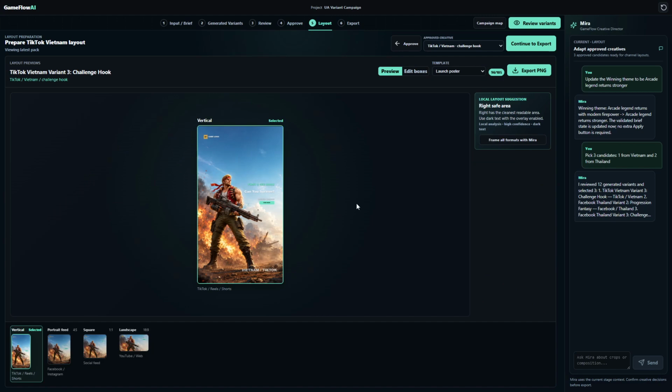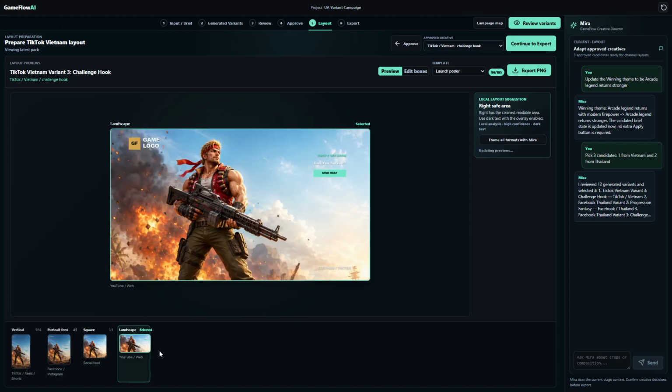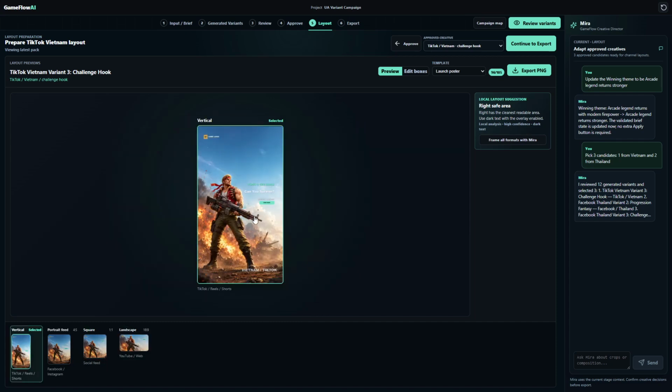Now after approval, I prepare the creative for different placements here so that Mira can look at these setups, or we can ask Mira to make this more creative. Mira can analyze the image, know where the character is, and apply the crop and also the placement of the text.